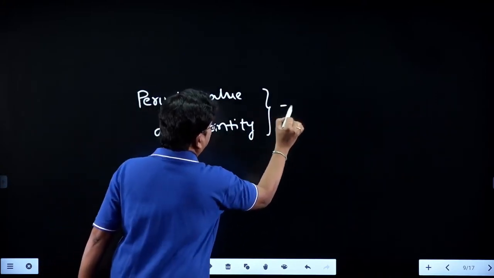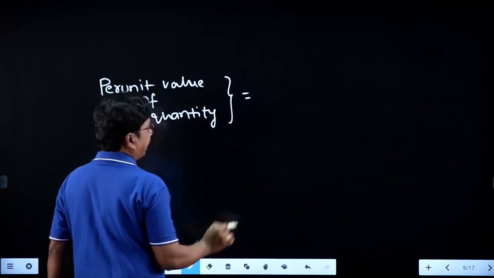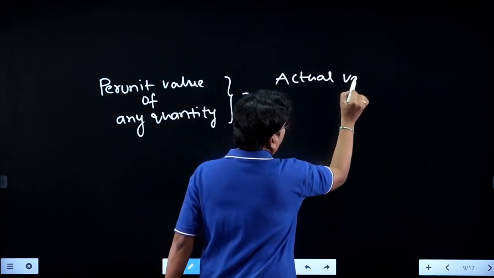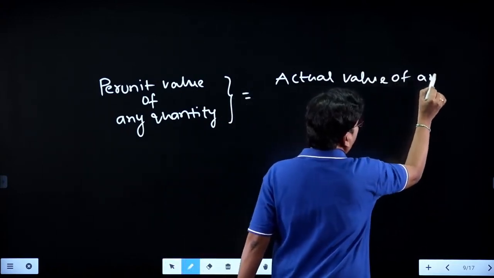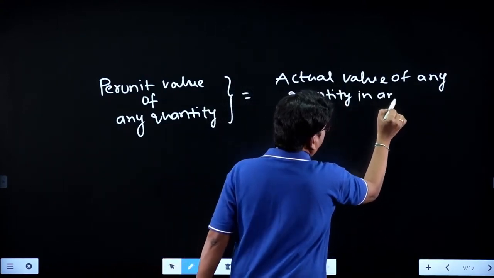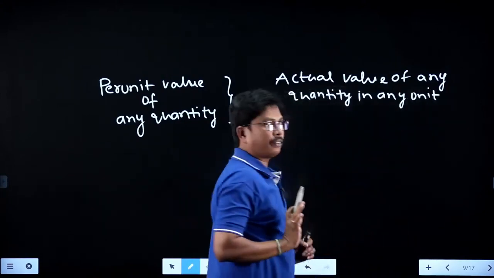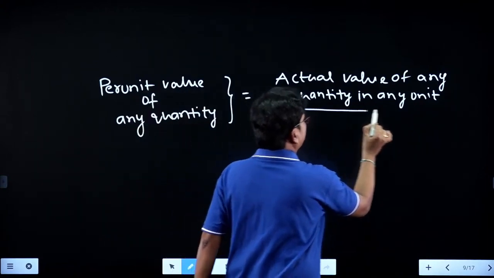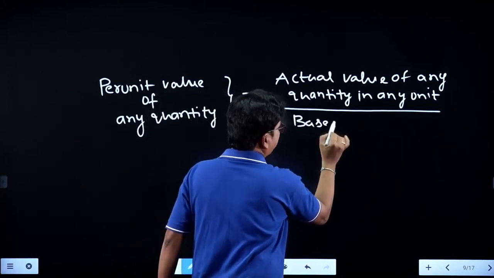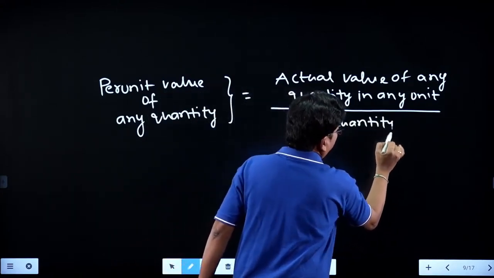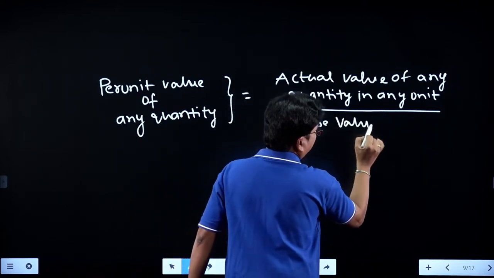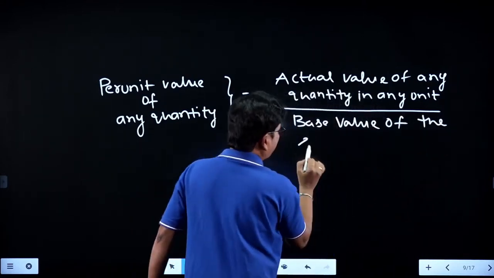The per unit value of any quantity: you can calculate it as the actual value of the quantity in any unit divided by the base value of the same quantity in the same unit.